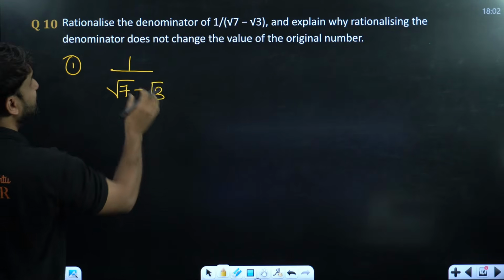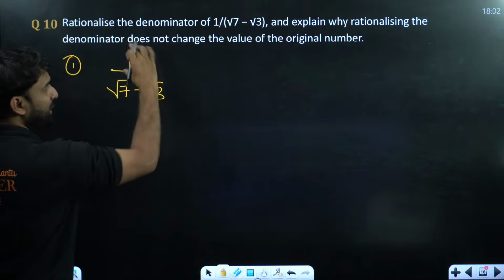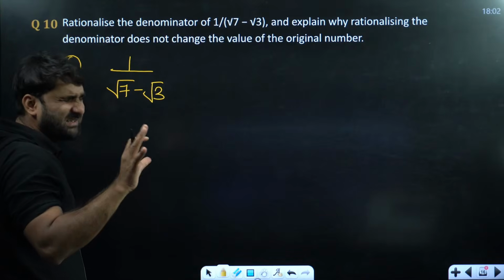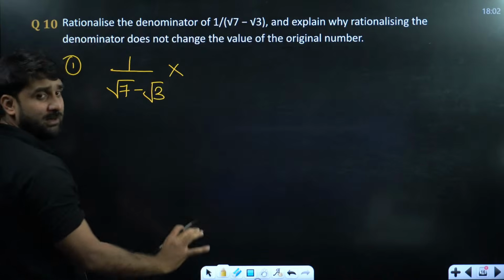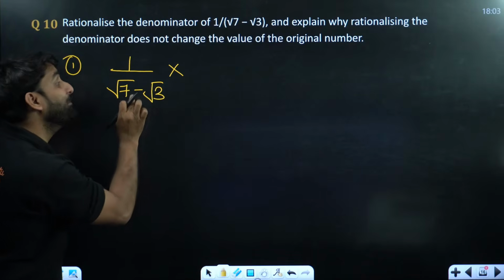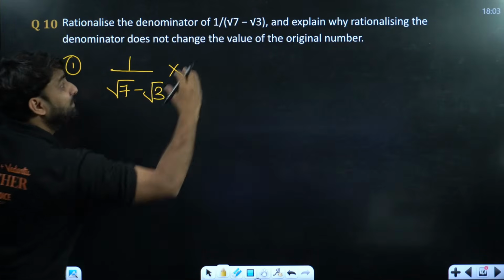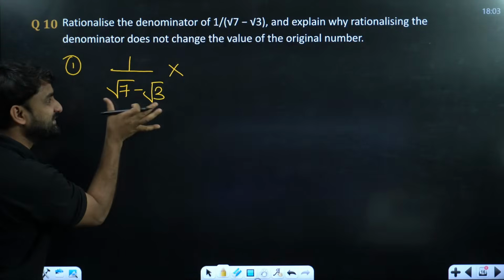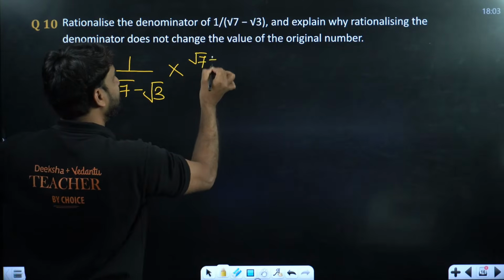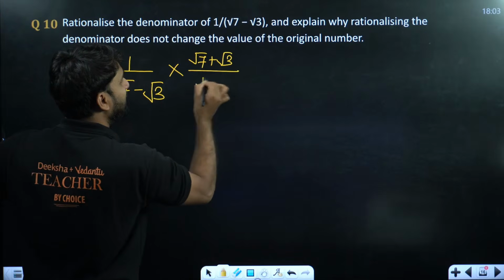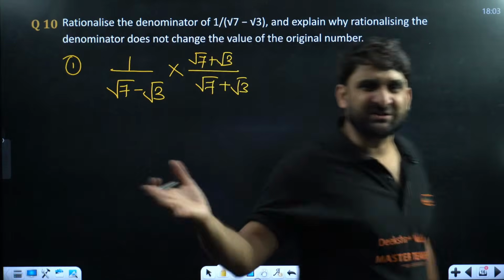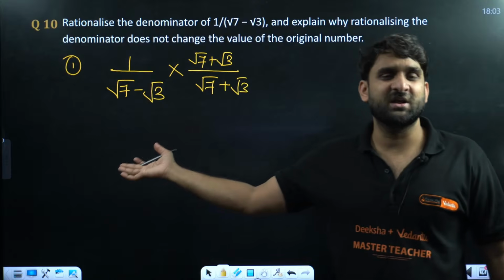First of all, when we rationalize the denominator, this is called the numerator and this is called the denominator. And what is the meaning of rationalizing? Champion, listen. Rationalizing means we multiply the numerator and denominator by this same number, but after changing the sign. So multiply by root 7 plus root 3, numerator and denominator both. This is called rationalization.